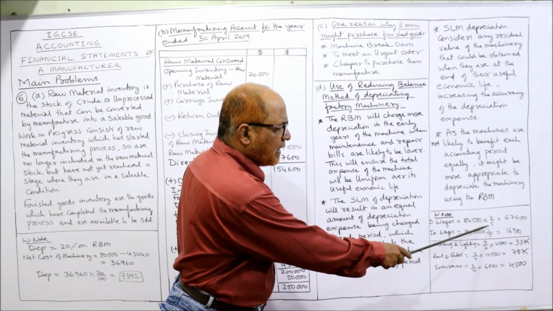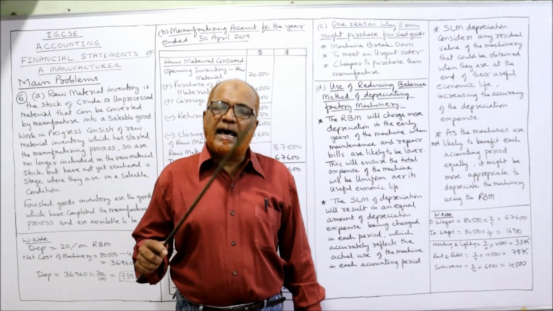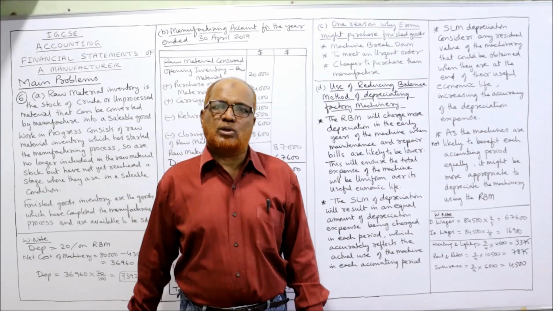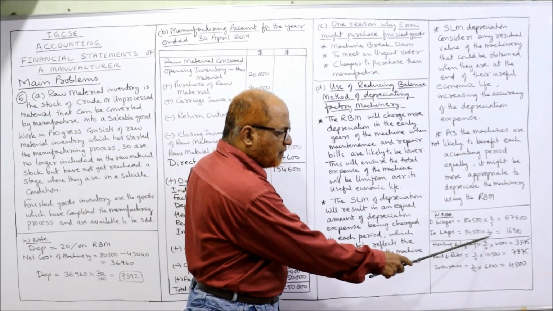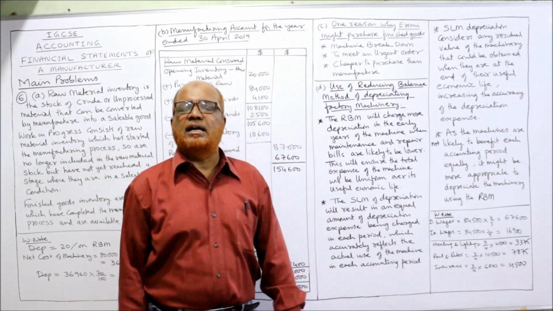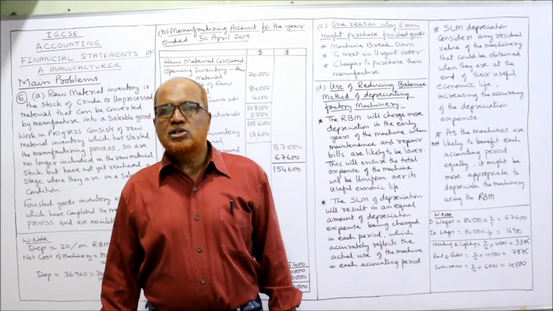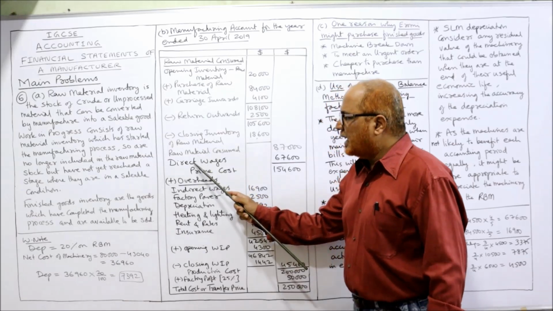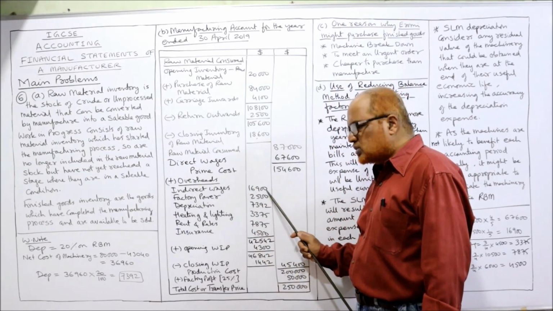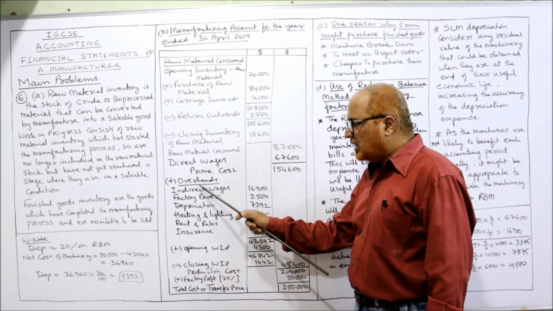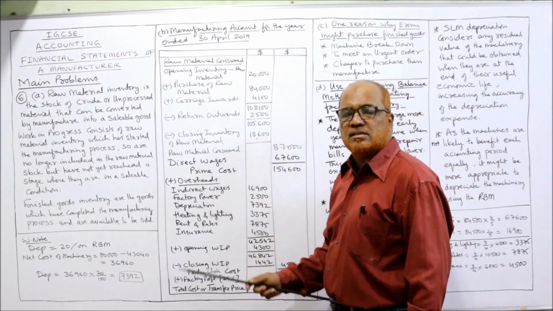84,500 into 4 by 5 is 67,600. 67,600 are the direct wages that will be taken under prime cost. And 84,500 into 1 by 5 is 16,900. That will be taken under indirect factory expenses. So here you can see direct wages 67,600 and indirect wages 16,900. These indirect wages are taken under overhead. Overhead means indirect factory expenses.